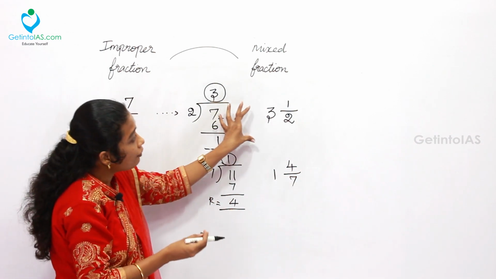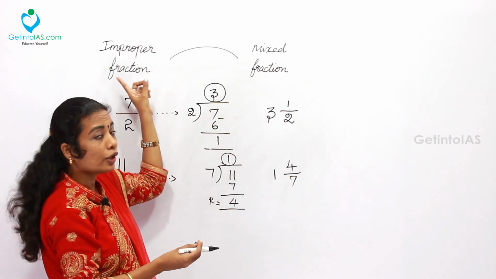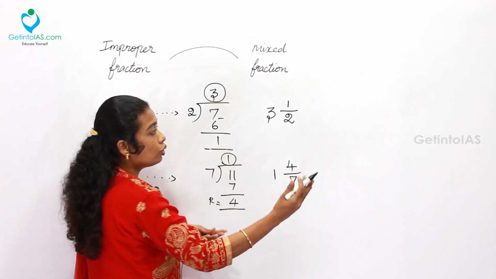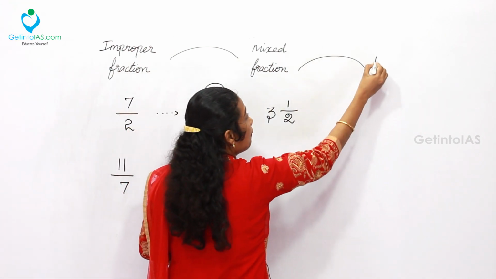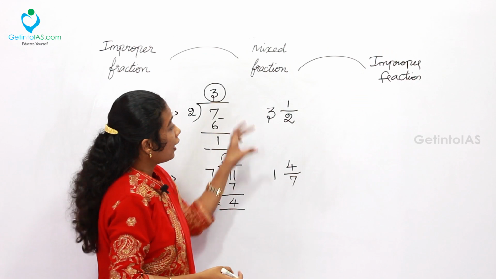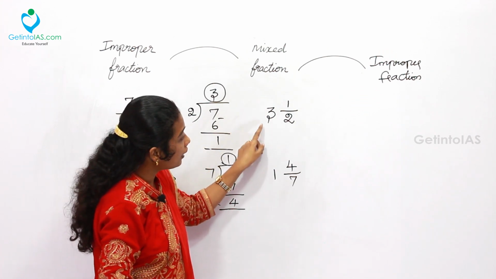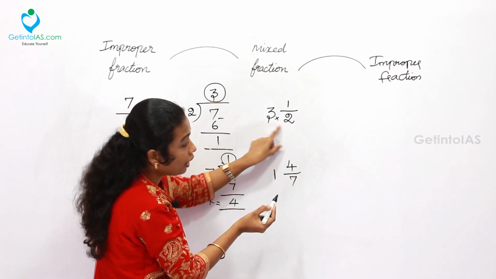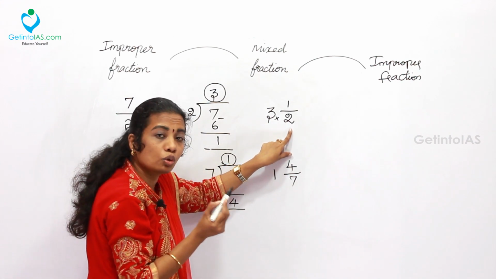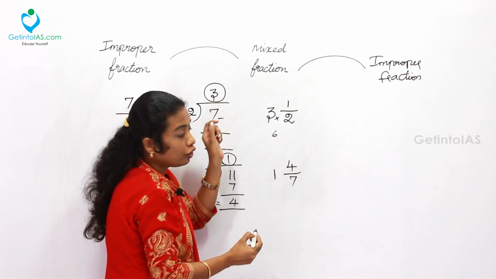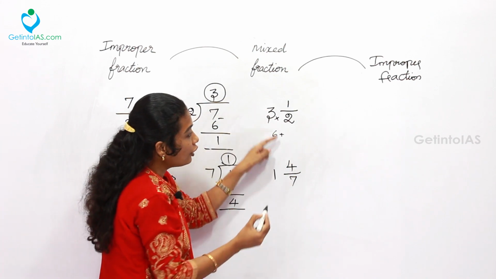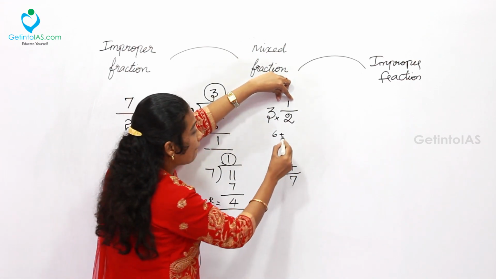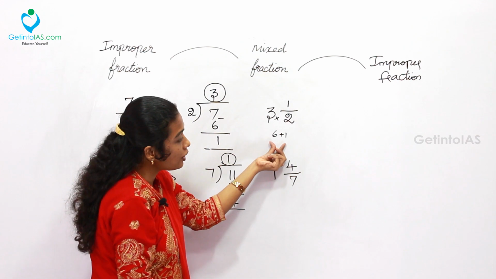Now, converting this mixed fraction into an improper fraction again. How to do that? So here, improper fraction. Take any mixed fraction value. Take the whole number and multiply it with the denominator part. 3 into 2 which is going to be 6. Now simply add the value with the remainder, that is the numerator, plus 1. So 6 plus 1 is 7.